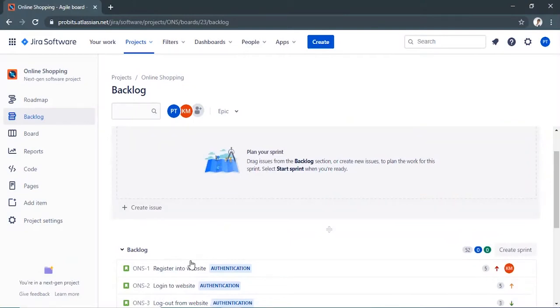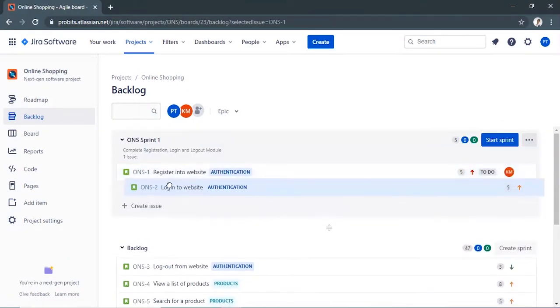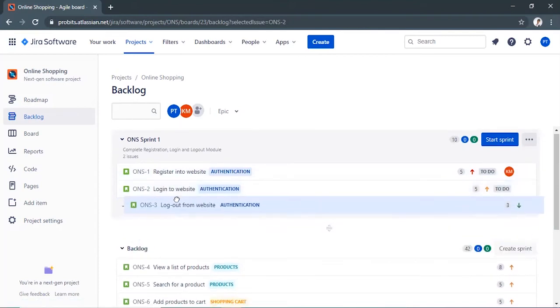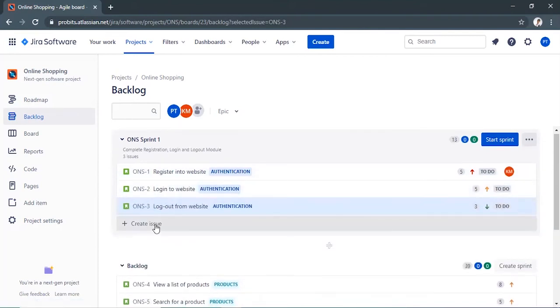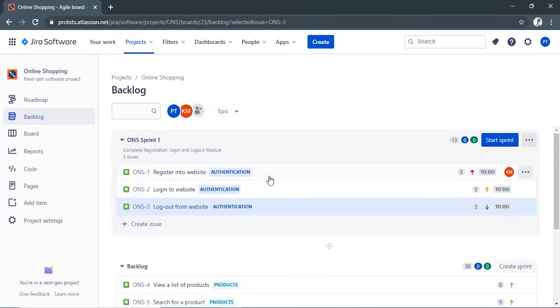Once you have created your sprint, you will need to fill it with issues. Drag and drop issues from the backlog onto your sprint or create new issues. You can also add an issue to your sprint by editing the issue and updating the sprint field.